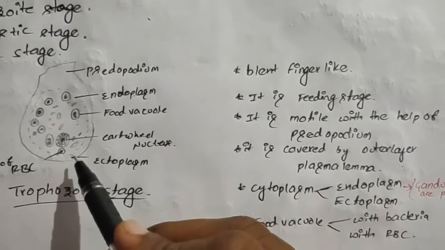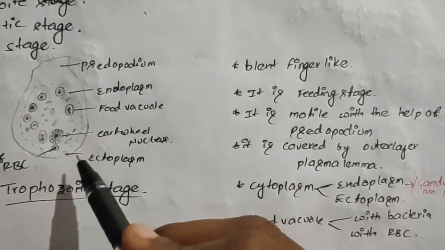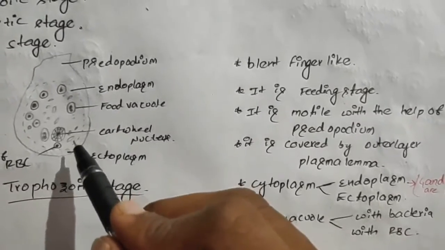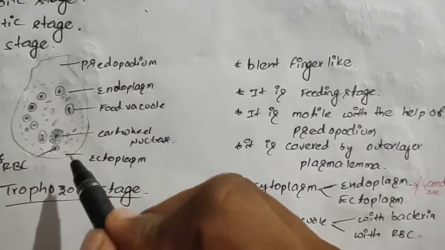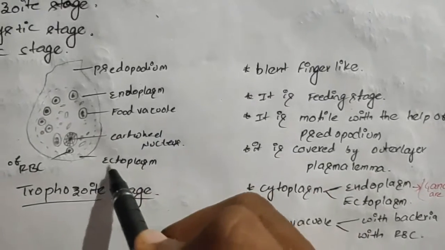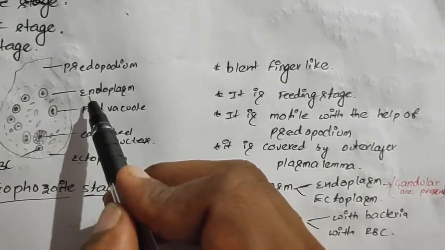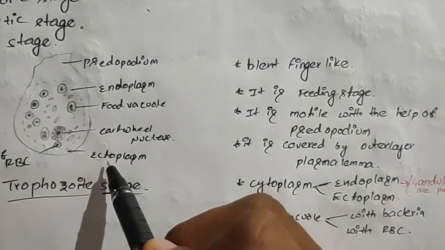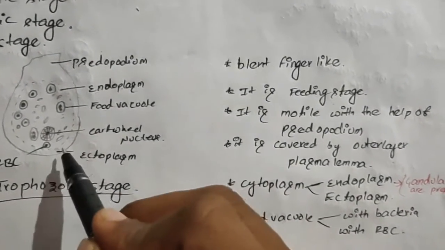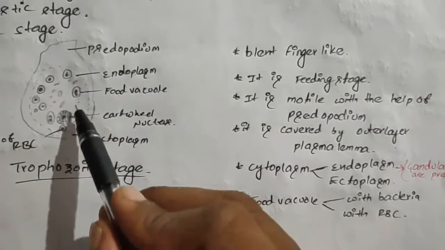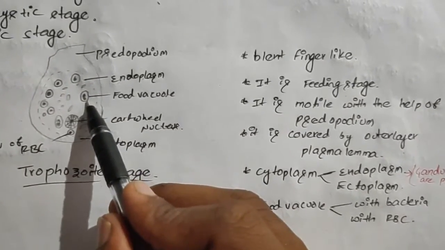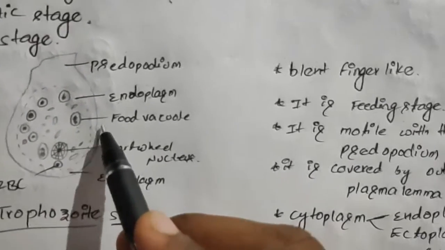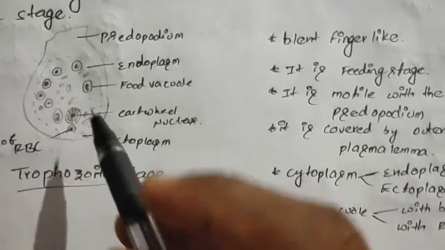And this stage is covered by the outer plasma lemma. In the cytoplasm of this trophozoite stage, two types of cytoplasm are seen: one is endoplasm and the other is ectoplasm. In endoplasm, the granules are present. But in ectoplasm, the granules are absent. And food vacuoles are present. These food vacuoles are of 2 types in the trophozoite stage: one is food vacuoles of RBC and another one is food vacuoles of bacteria.